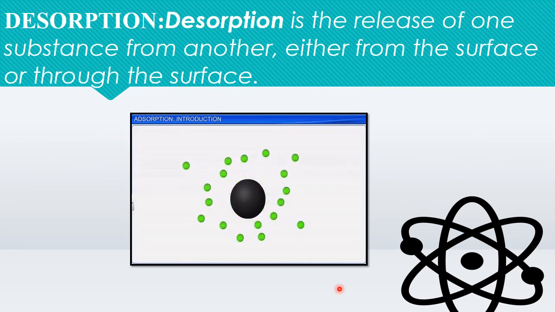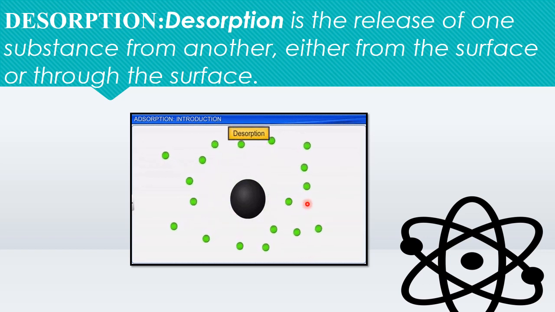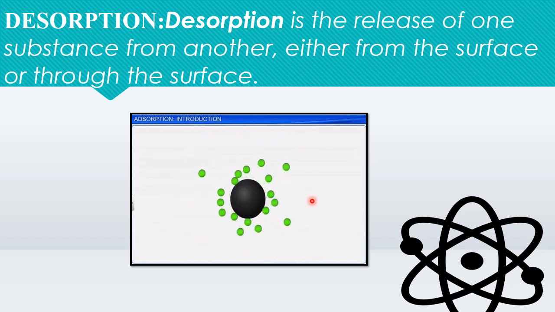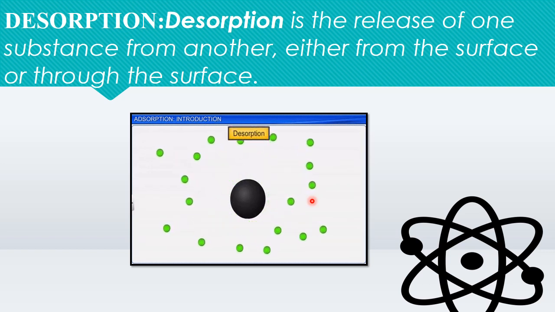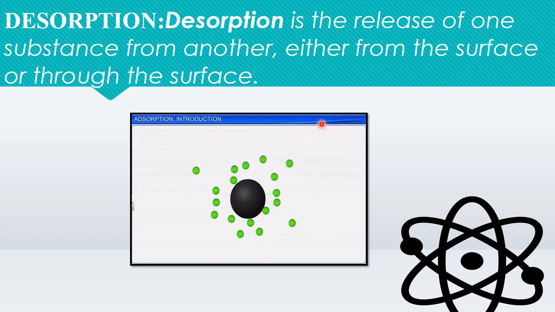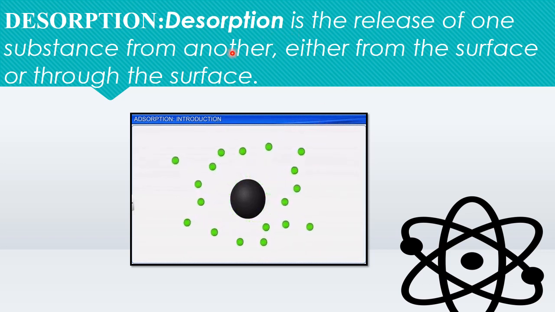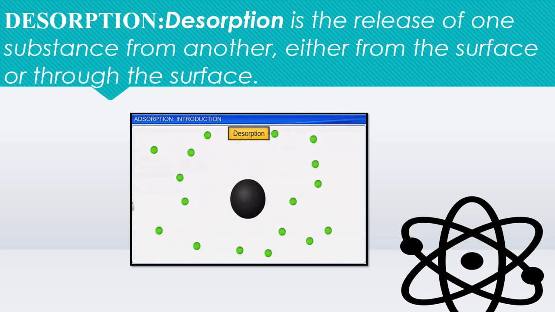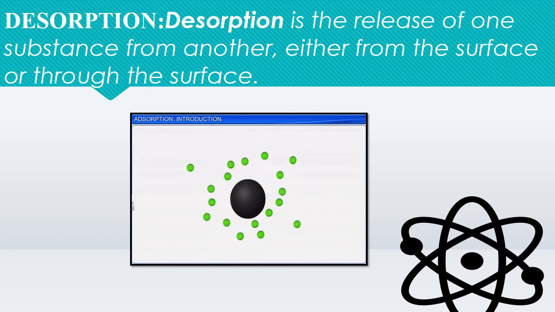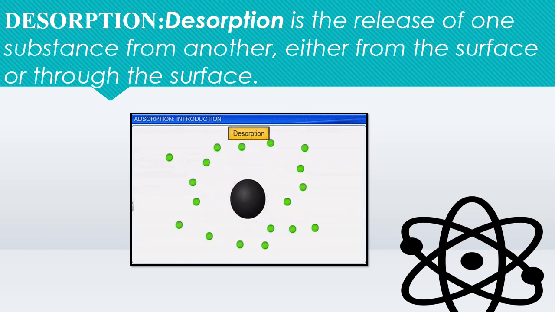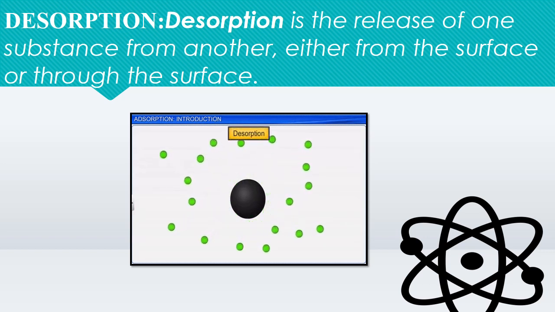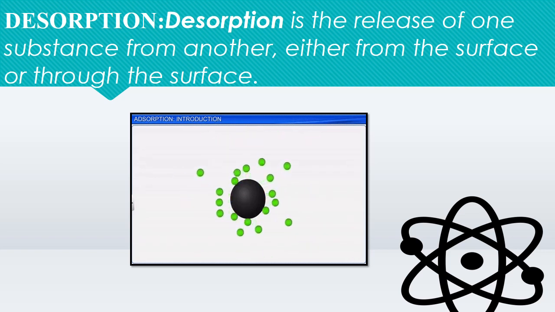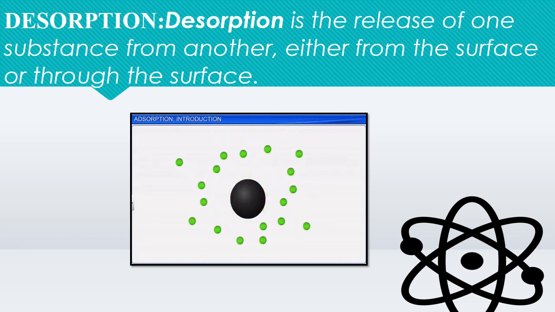This is your desorption. You can see how this adsorbent and adsorbate, right? Adsorbate जो particles adsorbent पे बैठ गए थे वो कैसे बाहर निकल रहे. So desorption is the release of one substance from another, either from the surface or through the surface. That is your desorption, which is also called the reverse of sorption.